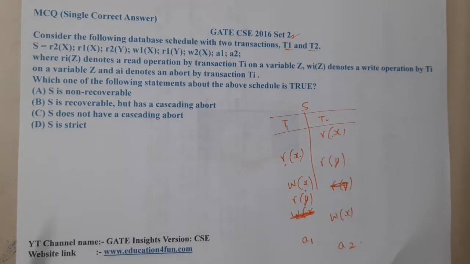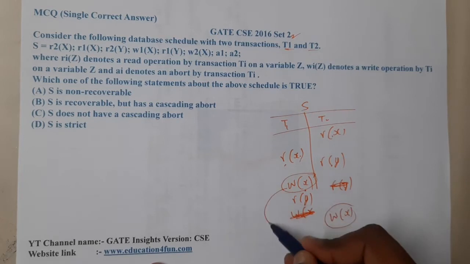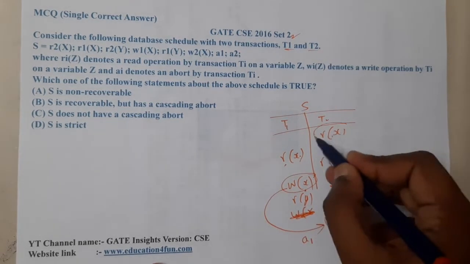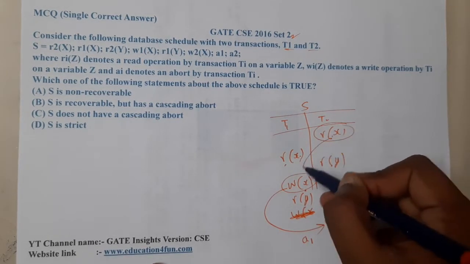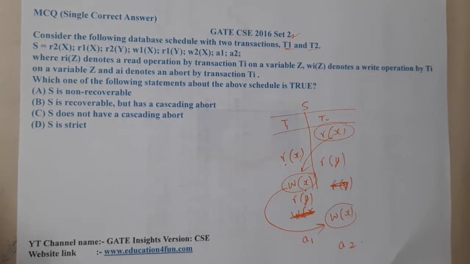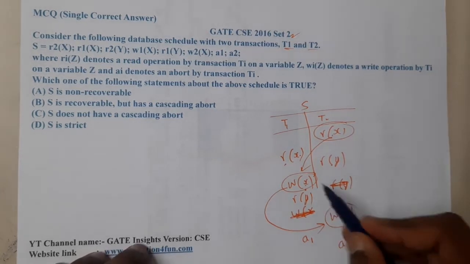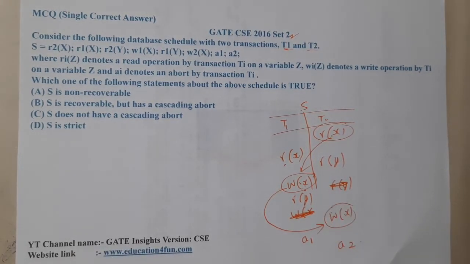Based on my observation, here we are having write with write, so this is one particular clash, and here we are having read with write, so this is also a clash, right? So indirectly this is not conflict serializable, so you cannot convert this particular schedule into a serial schedule. And what else can we do? Is there any dirty read or dirty write? To be clear, without reading we are writing it, so this is also an issue.